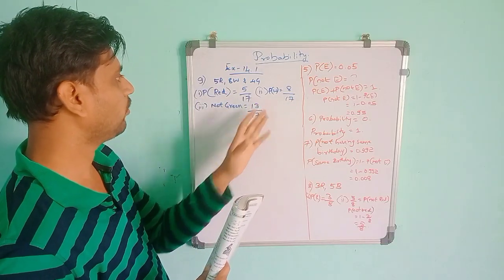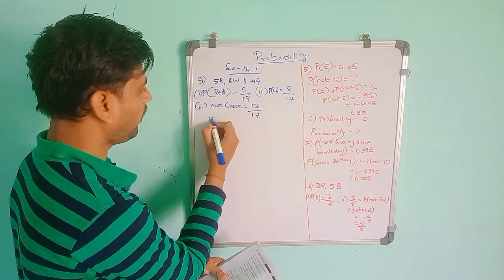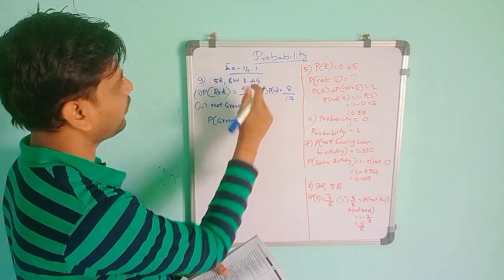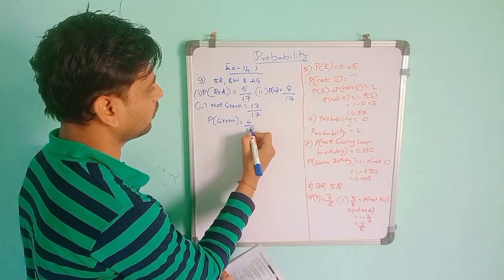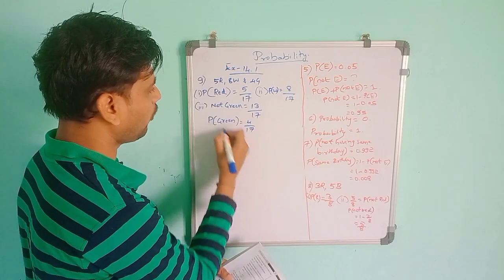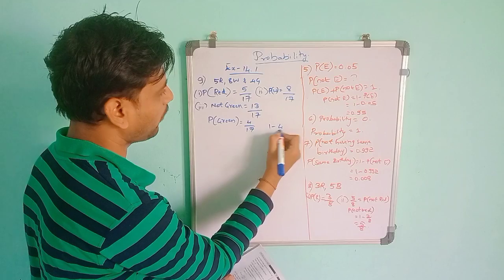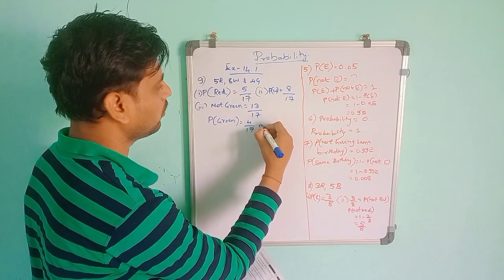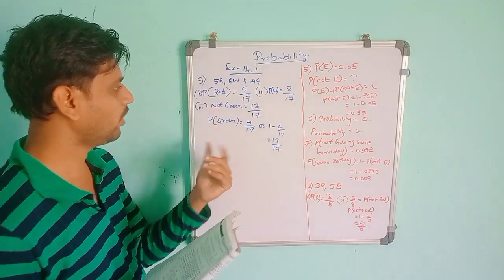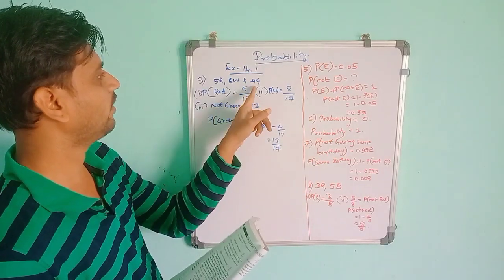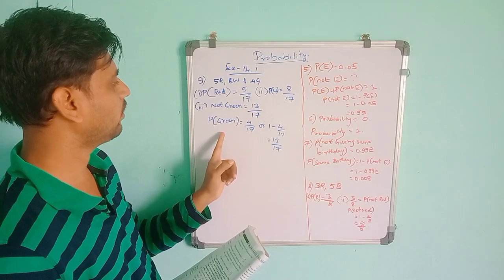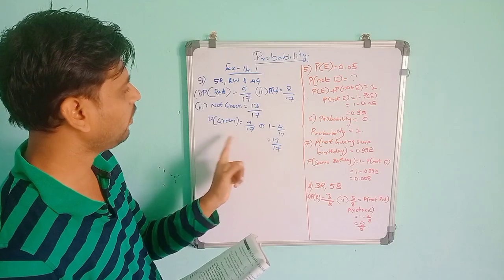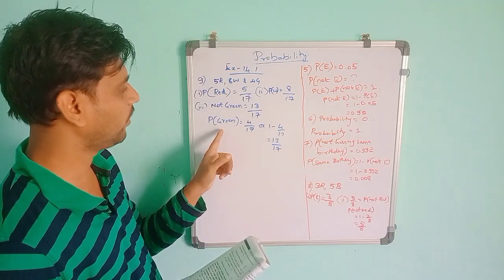Or you can do it like this: if you find the P of green, P of green is only green, so 4 by 17. So not green means 1 minus 4 by 17, that will also give you 13 by 17. So for the 'not' method, we can do two methods. One is directly we can neglect that color. Otherwise, we can find the number for that color and afterwards find the 'not' color, which is given, that is green.